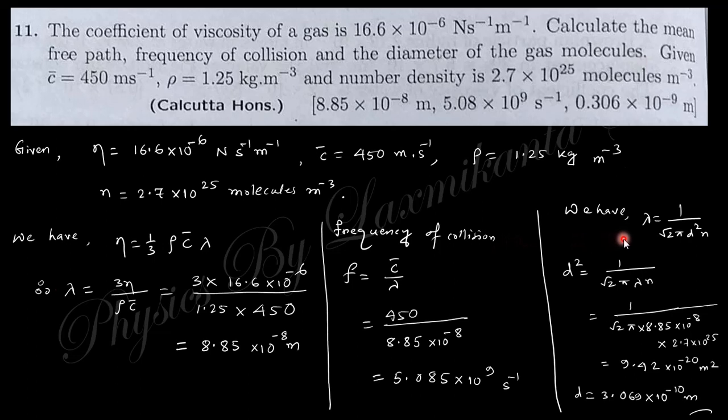Now we need to find the diameter. So lambda is 1 by root 2 pi d square n, that is the mean free path expression from Maxwell. So d square equals like that. Just put the value of lambda, and n is given here, so you will get the value of d square. So d is nothing but the root of that. So this is the answer. Clear? Next one.